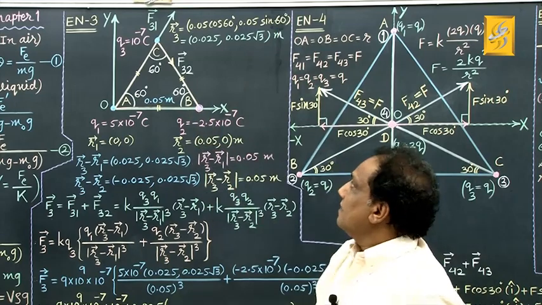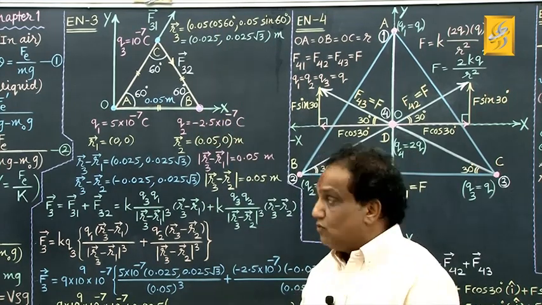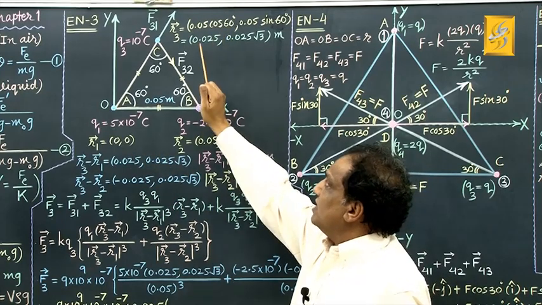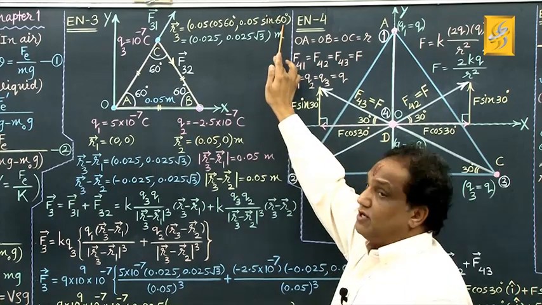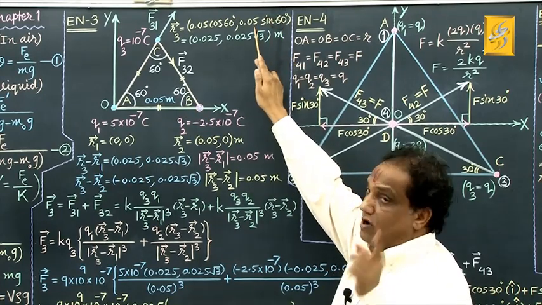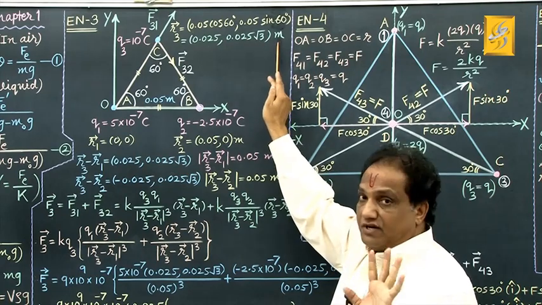Simple? Fine. Now cos 60 degrees is nothing but sin 30 degrees, which is 1 by 2. 1 by 2 into 0.05 is 0.025. Got it? And sin 60 degrees means root 3 by 2, so 0.05 upon 2 is 0.025 into root 3 meter.